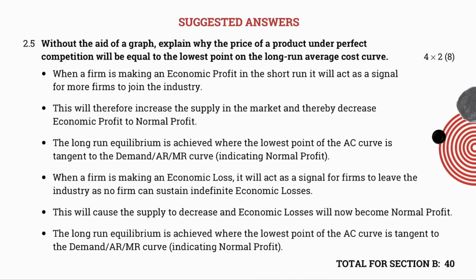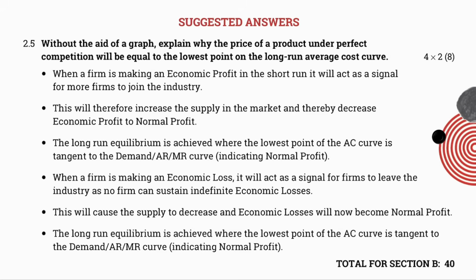The long run equilibrium position is where the firm makes a normal profit. So you have to explain the answer in context of what occurs when an economic profit happens and what occurs when an economic loss happens. So let's start off with economic profit. When a firm is making an economic profit in the short run, it will act as a signal for more firms to join the industry. Absolutely. This will therefore increase the supply in the market and thereby decrease economic profit to normal profit.